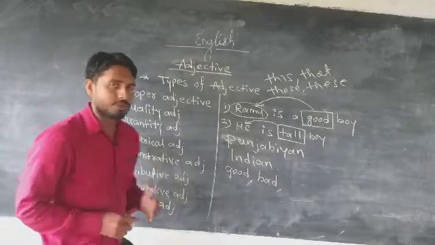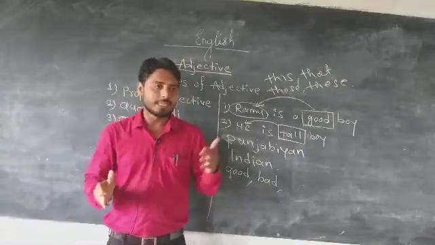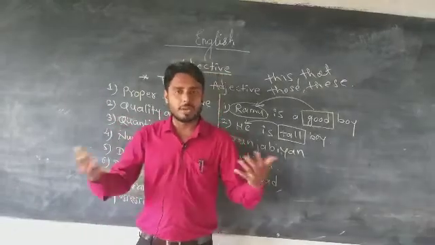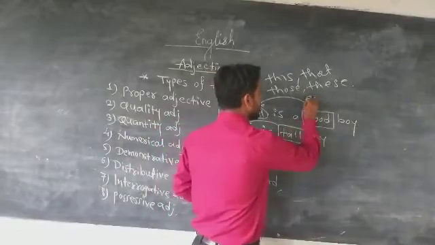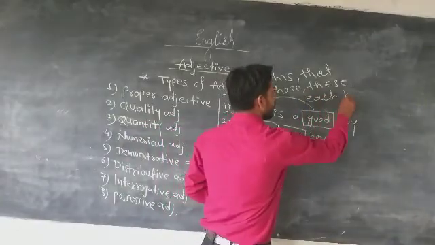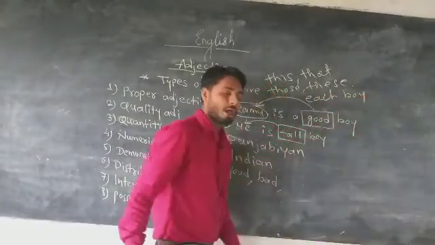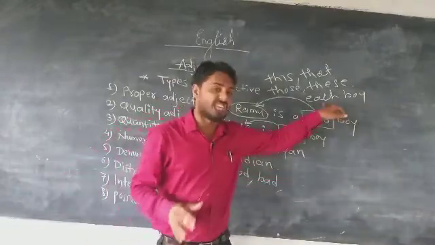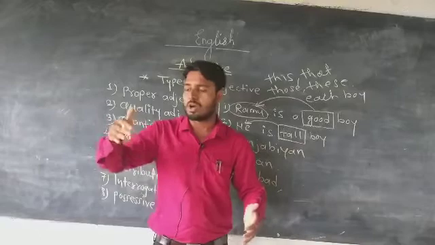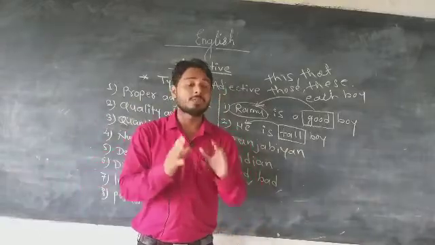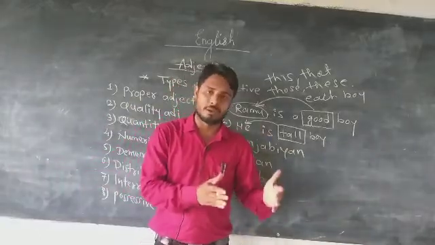And next, sixth, distributive adjective. The distributive adjective distributes the noun and pronoun into some particular parts. For example, each boy. Boy means a group, but here I use each boy, so I distribute the boys. Each boy means not a particular boy. Each boy should complete the homework.